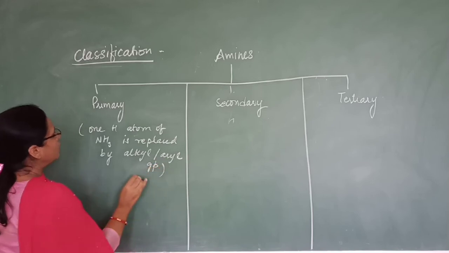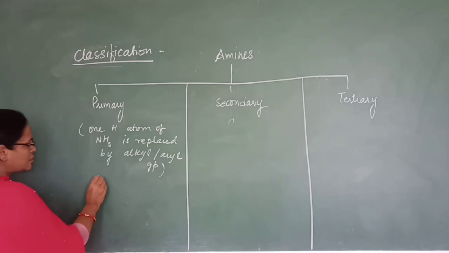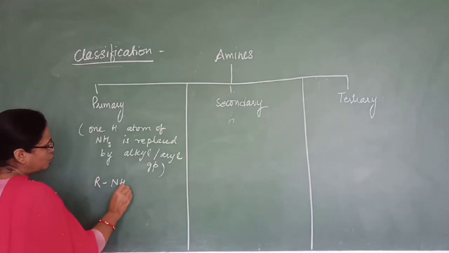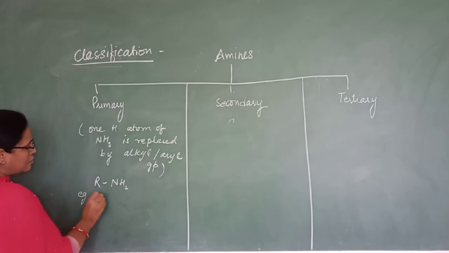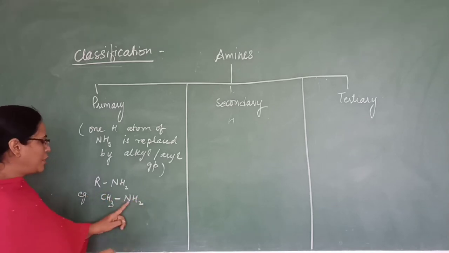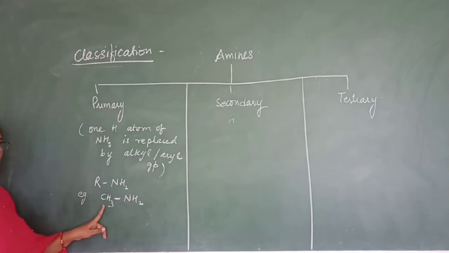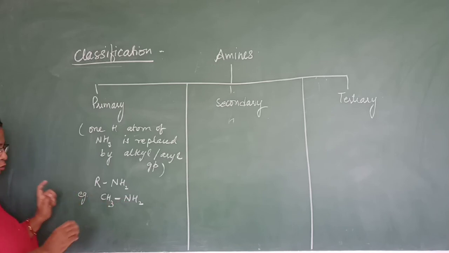Okay, here only one hydrogen atom of ammonia is replaced by alkyl or aryl group, such as RNH2. Example I will give, such as CH3NH2. So ammonia is NH3, one of the hydrogen of ammonia is replaced by the methyl group. So it is primary amine. Only one side you will have the alkyl group.